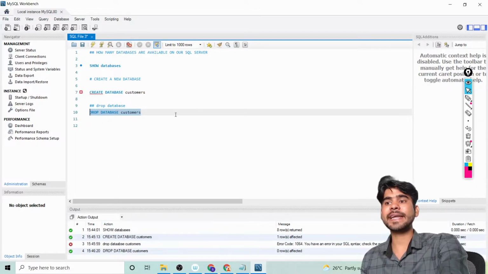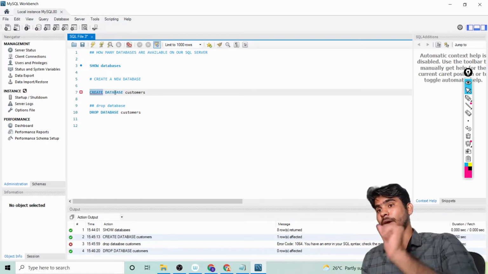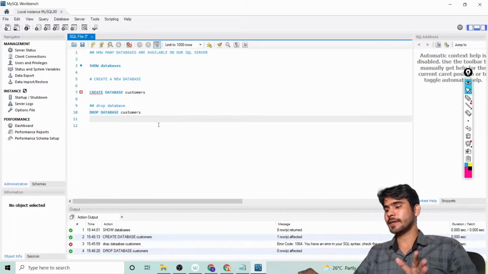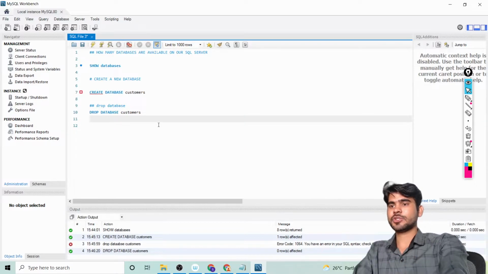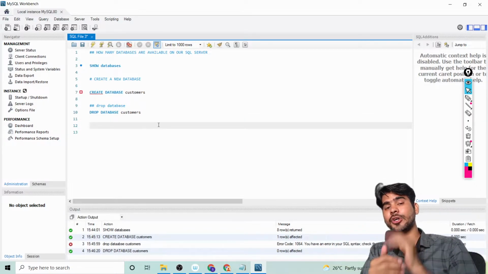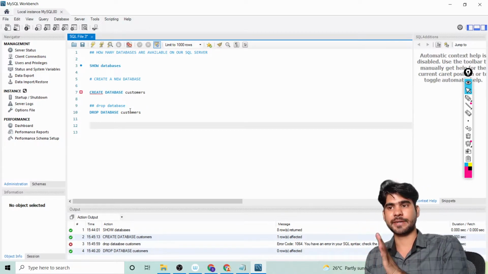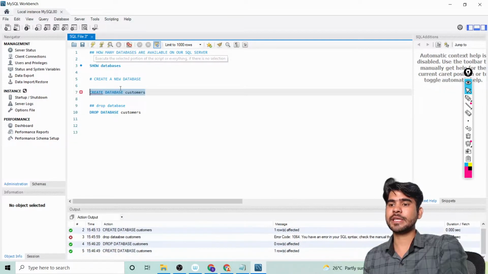Why did we get an error before? Because first I used an uppercase letter and then a lowercase. It's totally up to you, you can use uppercase or lowercase letters. So whenever you want to delete or drop a database, you can simply write drop database and then the database name. Let's now try to create this again. Let me run this here and you can see the database customer is created.